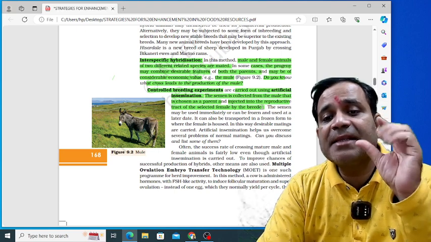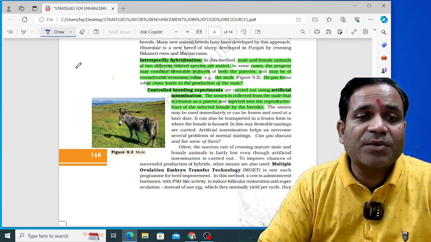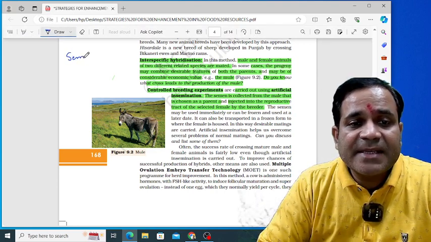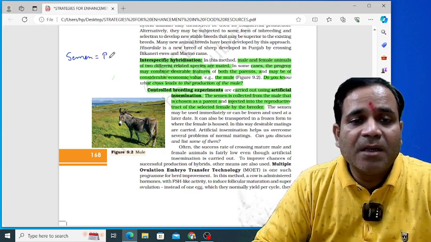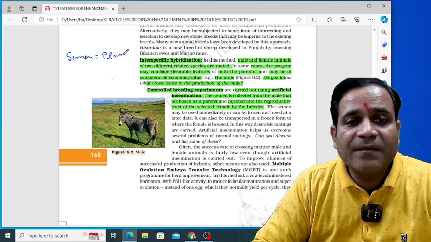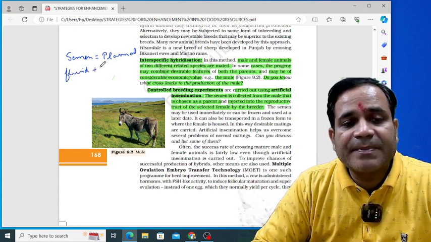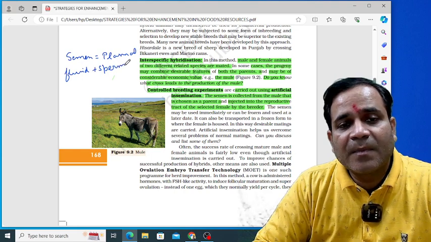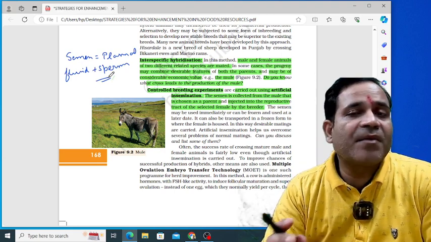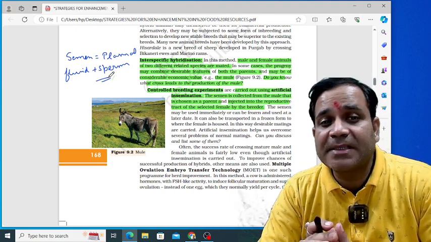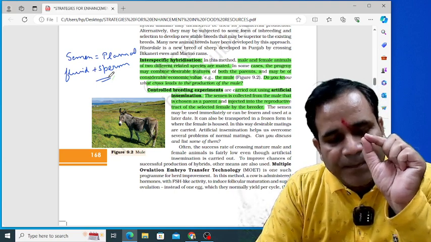Let's see. The semen is collected from the male. You know the term semen, my dear. First, I'm going to write down the term semen. When the plasmal fluid comes along with the sperm, then it is known as semen. That is the fluid secreted from the seminal vesicles, prostate gland, and Cowper's gland. They are all known as plasmal fluid, and along with the sperm, it is known as semen.